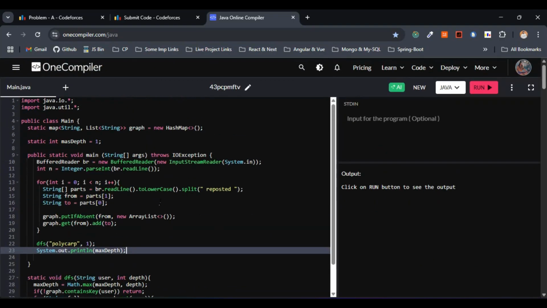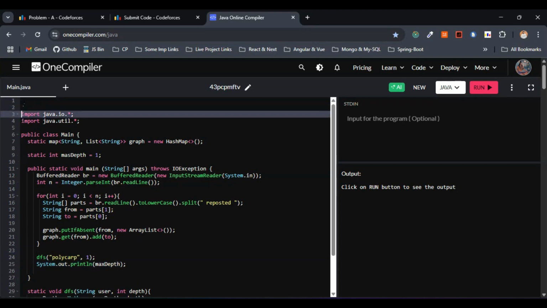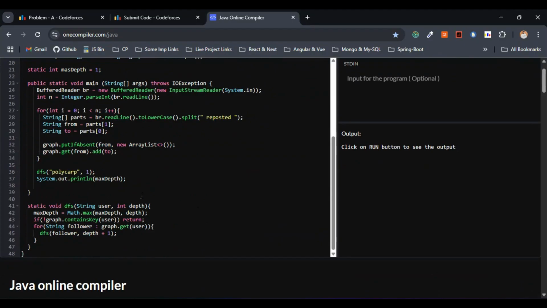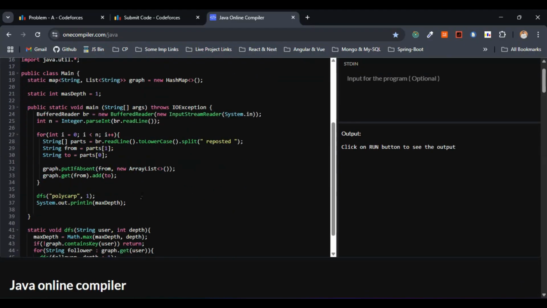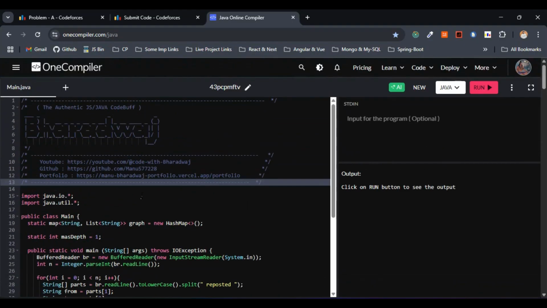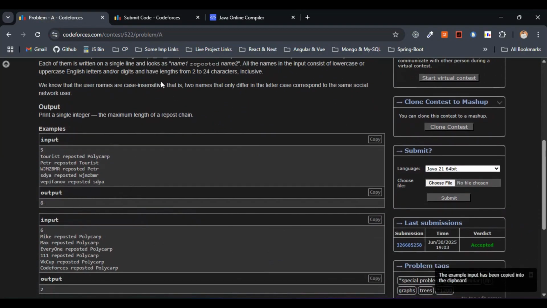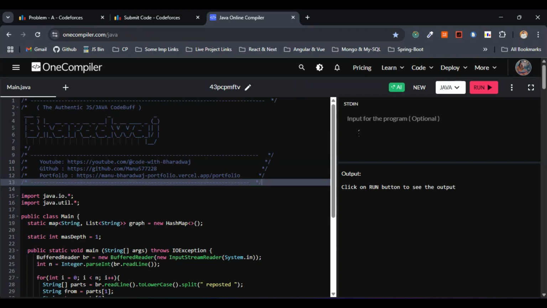Before checking with the input, I'll copy paste the signature starter template. You can just ignore this part and concentrate on the logical part. We are done with pure DFS with recursion; basically that's what we are doing for this particular problem. Let's consider this input. We have to get the output 6 for this one. Let's check whether this works or not.